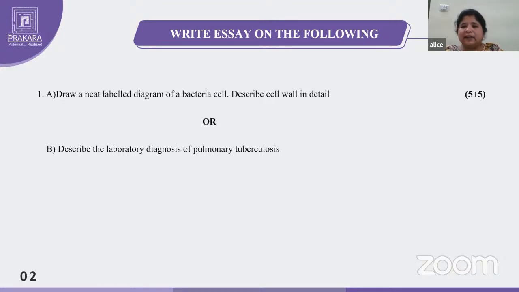And don't think that for an essay question you have to write 4 or 5 pages, not like that. Content will be important. The main important scoring will be in the 2 markers and 4 markers. If you mention the 2 points in the 2 marker, they will give 2 out of 2. For a 10 marker, even if you write everything, they will very rarely give 10 out of 10. So maximum 8 or 8.5 like that. So if you know that answer in the essay, you write it down, and 4 markers are more concentrated on the main important points. So don't be tense if they ask a 2 marker as a 4 marker, or a 4 marker as an essay, like that.